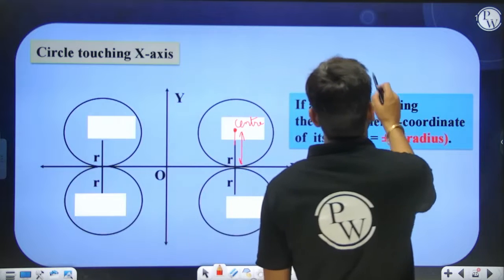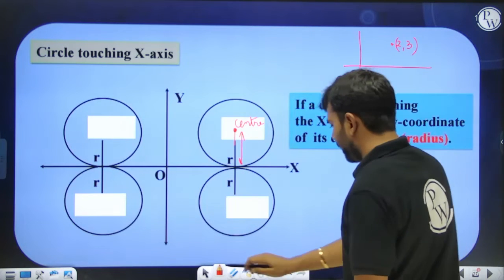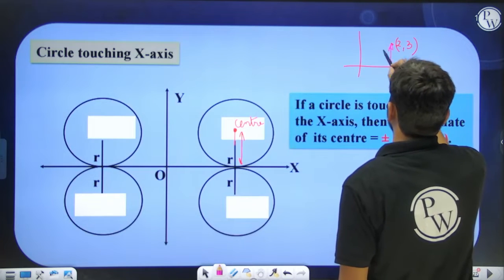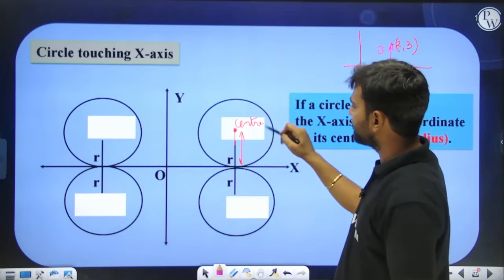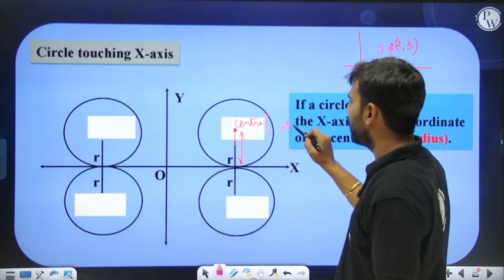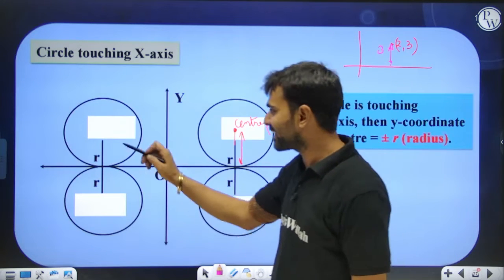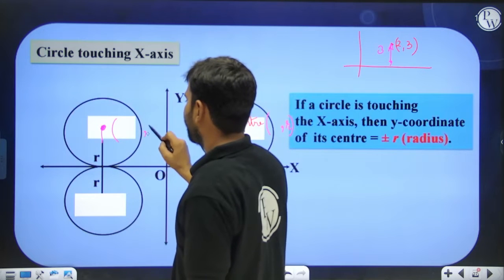Now, I hope you know that if this point is, let's say, (2, 3), then this perpendicular distance from the x-axis is going to be what? 2 or 3? This perpendicular distance is going to be 3 only. So over here, if this is the radius of the circle, can I say that these points will be having y coordinate as r only? Okay. In this case also, if you see, the center will be having y coordinate equal to r only, or not?